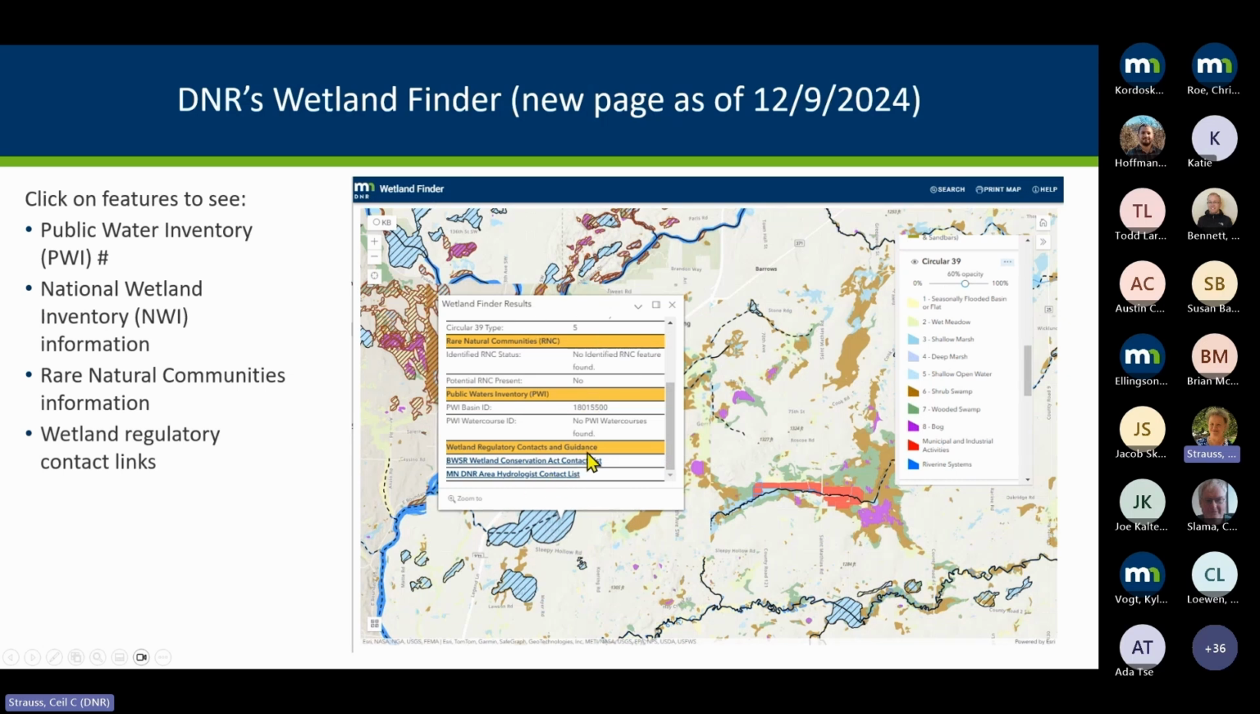And then I want to point out that if you click on a basin, it will open this box. It tells you the NWI, the National Wetland Inventory information. It'll show here, you can see the Circular 39 type. If it's a public water basin, it'll show the basin ID. And it gives you a link to see who the Wetland Conservation Act contact would be, or who the DNR area hydro would be in that area. And this is again brand new, so I'm still getting used to it, and I'm hoping to get an article into the Water Talk that goes out this week, introducing folks to these updates.